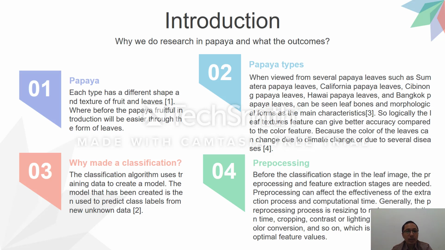The third is why we made a classification. The classification algorithm uses training data to create a model. Then the last is pre-processing. Before the classification stage in the leaf image, the pre-processing and feature extraction are needed. Pre-processing can affect the effectiveness of the extraction process and computational time. Generally, the pre-processing process is resizing to reduce computational time, cropping, and contrast or lighting enhancement.